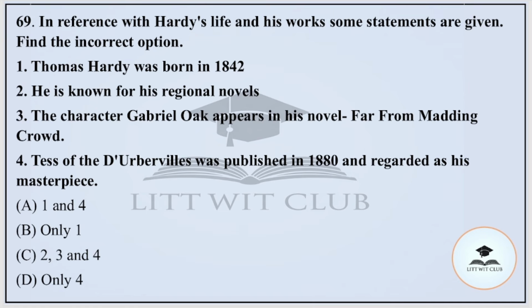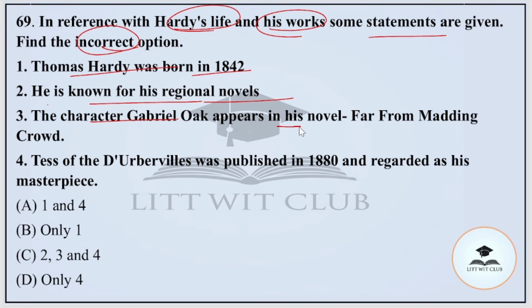Question number 69. In reference to Hardy's life and his works, some statements are given below. We have to find the incorrect option. Statement 1, Thomas Hardy was born in 1842. Statement 2, he is known for his regional novels. Statement 3, the character Gabriel Oak appears in his novel Far from the Madding Crowd. Statement 4, Tess of the d'Urbervilles was published in 1880 and regarded as his masterpiece.